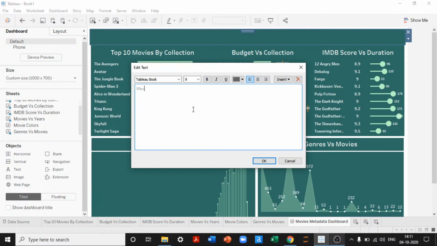The text will be movies visualization metric dashboard.